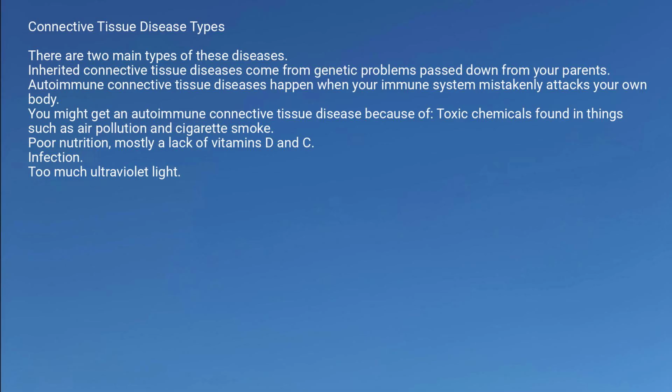You might get an autoimmune connective tissue disease because of toxic chemicals found in things such as air pollution and cigarette smoke, poor nutrition, mostly a lack of vitamins D and C, infection, or too much ultraviolet light.